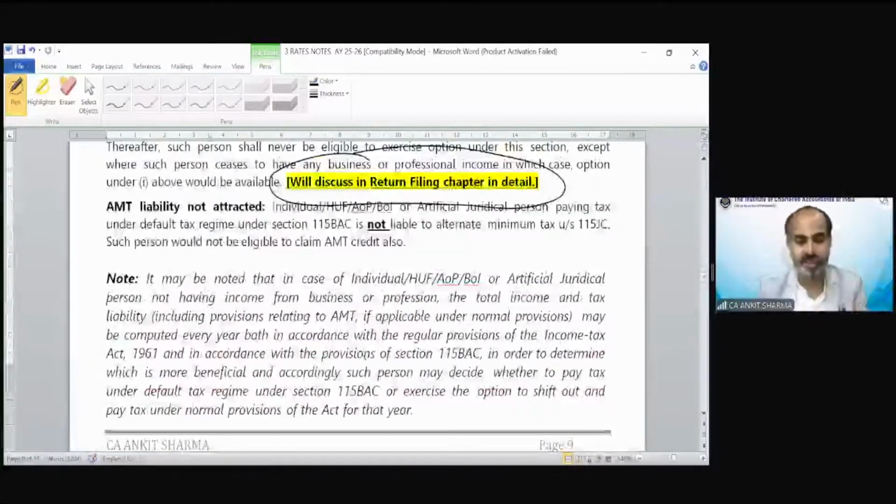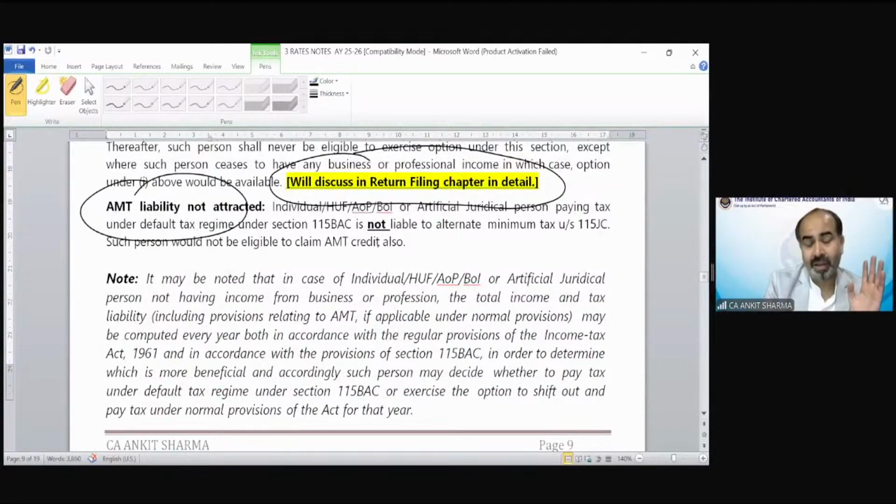Like the AMT provision, we have AMT in chapter number 9, the last topic. The AMT concept needs to be discussed in the last topic of income tax. And the basic concept is saying there's AMT also. So how would I be able to make you understand AMT without making you understand the heads of income and a lot of multiple provisions? So do not worry about it. All of it is going to be discussed later in future chapters.